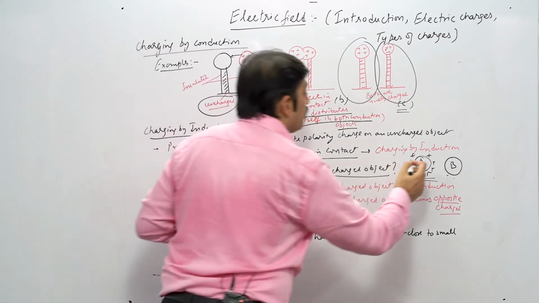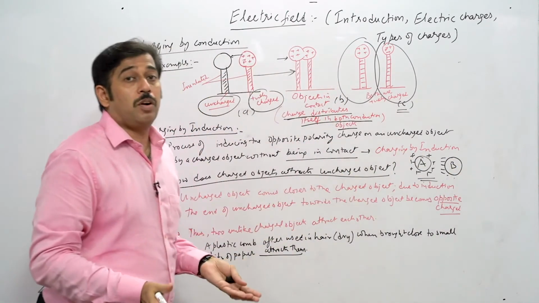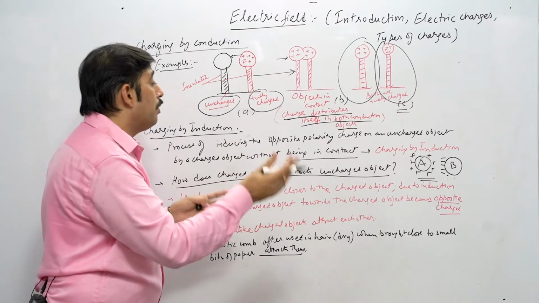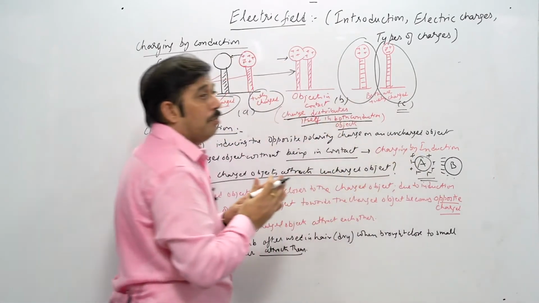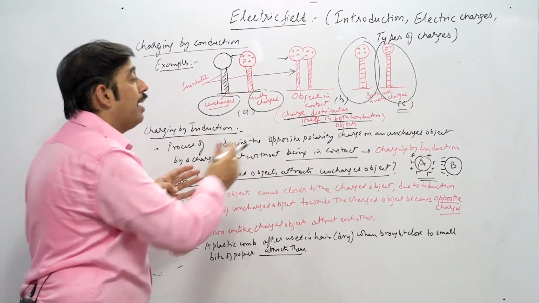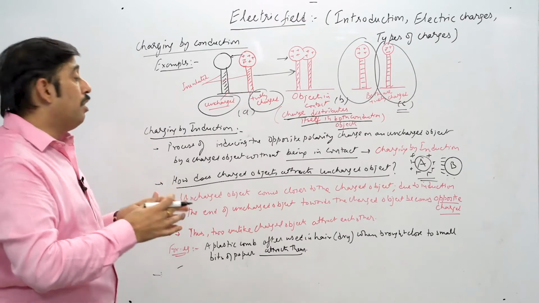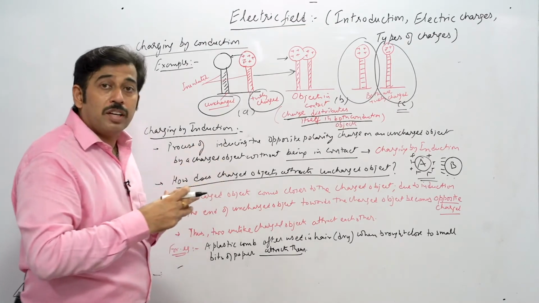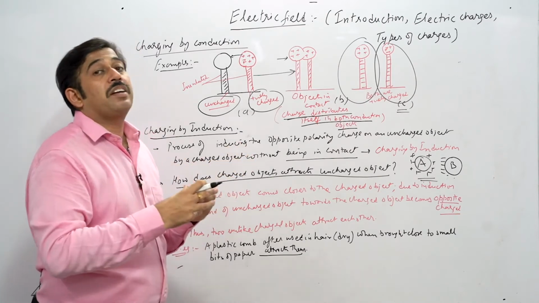Opposite polarity means that if this is positive, it will be negative; if this is negative, it will automatically be positive. Such polarity develops on the surface facing that particular object, the surface which is near to that end. Once the opposite charges have developed on the surface, an attractive force works here, and since the charges are opposite, they will attract each other.